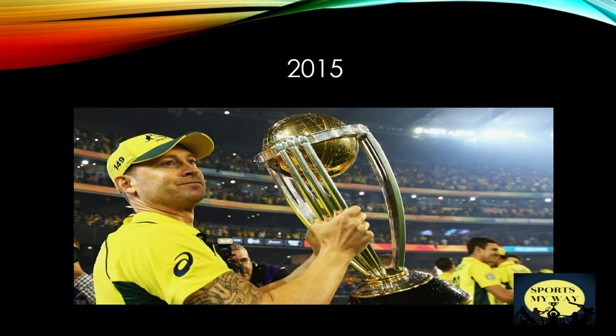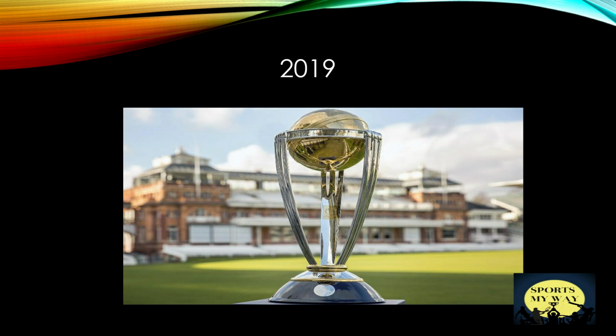As we look at the design of the World Cup trophy, we can say that from 1999 to 2015 there are two things common. One, they are all of the same design, and second, except for the 2011 World Cup, all the World Cups from 1999 to 2015 were won by Australia. Seems like this trophy design is really lucky for Australia as they have won four times. The 2019 World Cup trophy looks the same in design as the 1999 World Cup trophy. Let's see if this time again it will be lucky for Australia or any other team is going to get it.